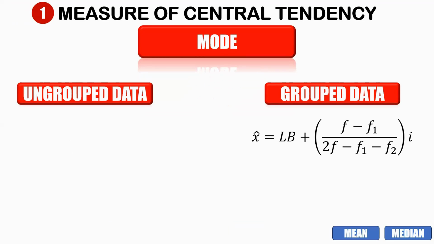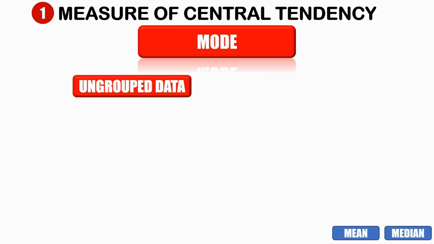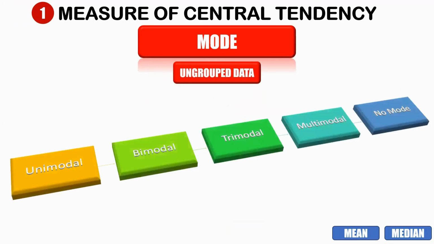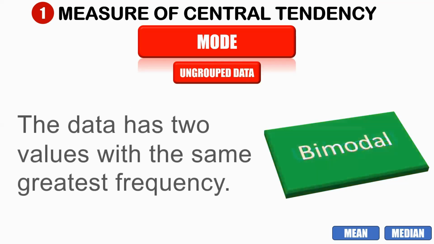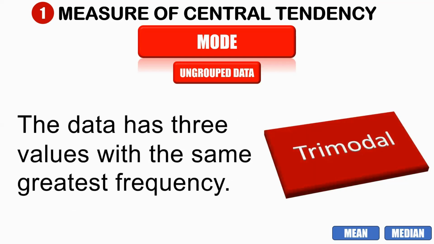And we have different types of modes. Let us start with the ungrouped data. In the types of mode, we have unimodal, bimodal, trimodal, multimodal, and no mode. Unimodal is a data set that has only one value that occurs with the greatest frequency. It means you only have one mode in your data set. In bimodal, the data has two values with the same greatest frequency. In trimodal, your data has three values with the same greatest frequency.